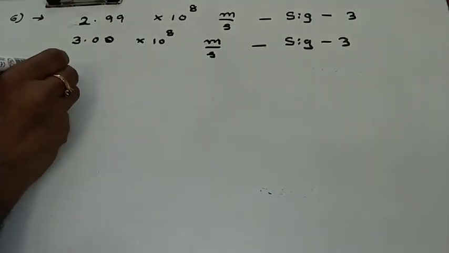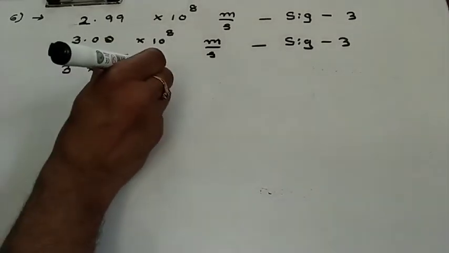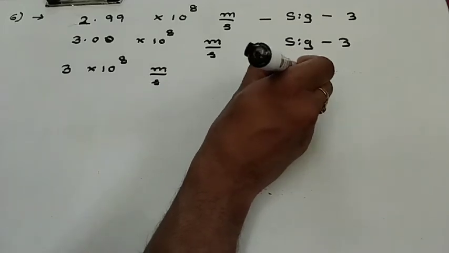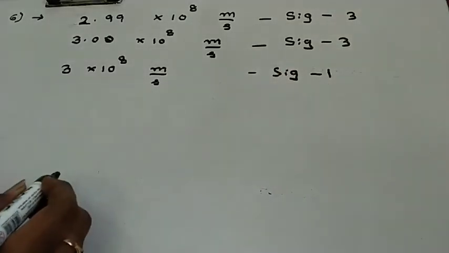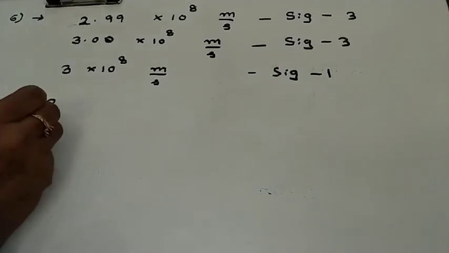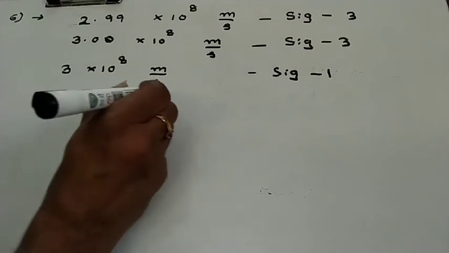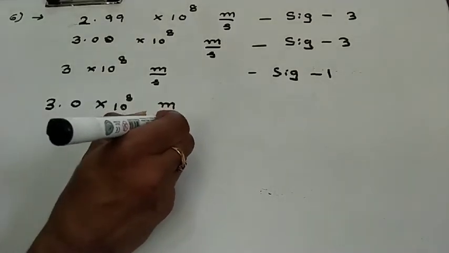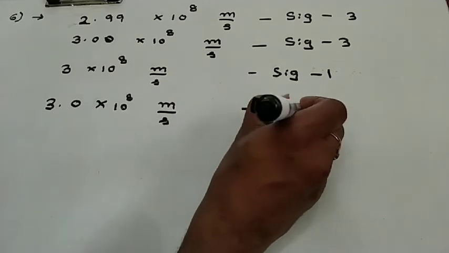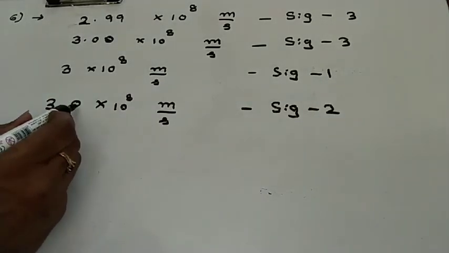But if I take 3 into 10 to the power of 8 without decimal meter per second, then its significance is 1. Suppose I take 3.0 into 10 to the power of 8 meter per second. In this case, what is the significance? Its significance is 2. The reason is after 3 only one 0 is there.